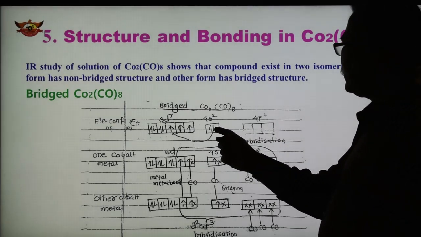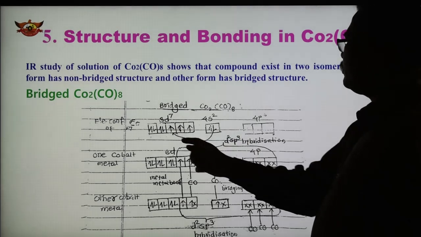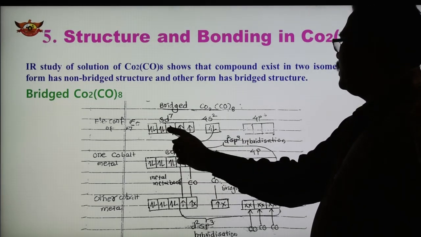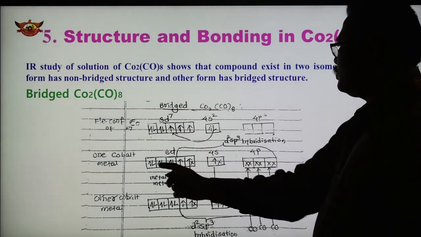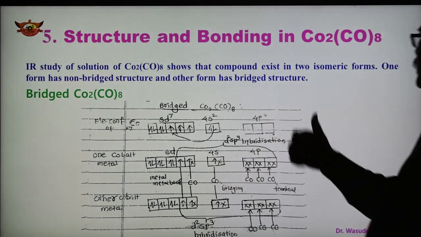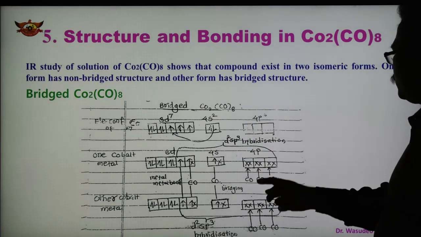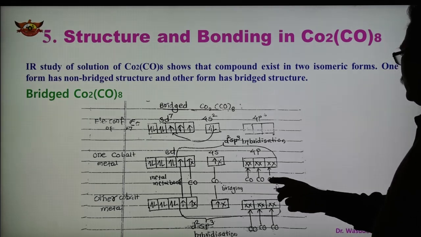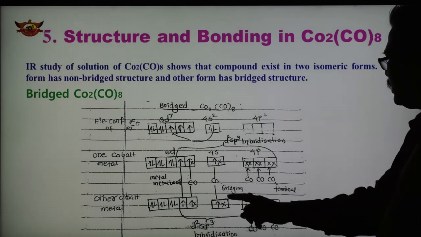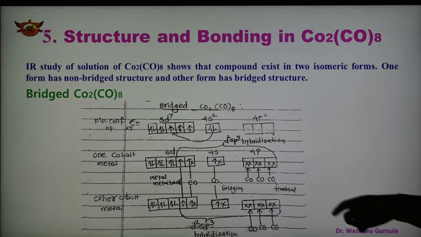So one electron is shifted from this to this, not both the electrons, only one electron is shifted here. So now it becomes paired. Three are paired, 2 are already paired, and with one electron shifted, 3 are paired, and in 3 orbitals there are single electrons, and 3 orbitals are vacant. So 3 carbonyls donate electron pairs to the 3 vacant orbitals. In the similar way, on another metal, 3 vacant orbitals accept electron pairs from 3 CO.